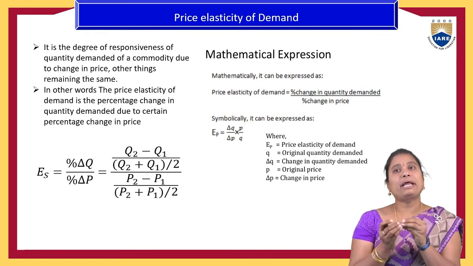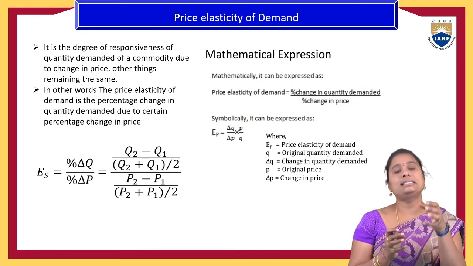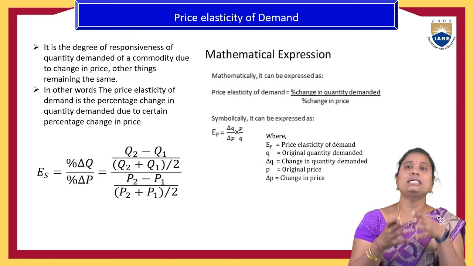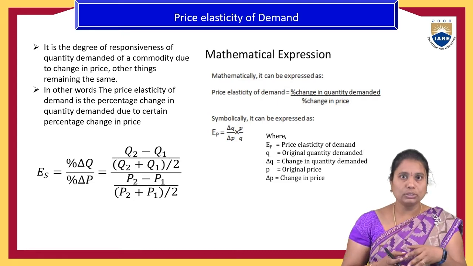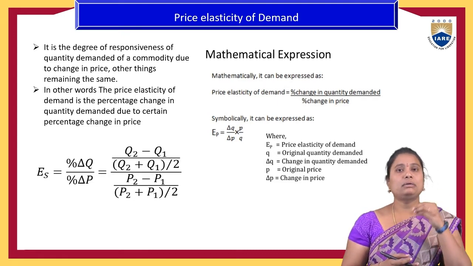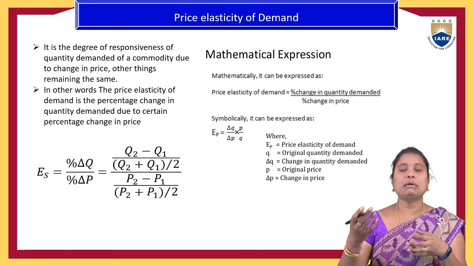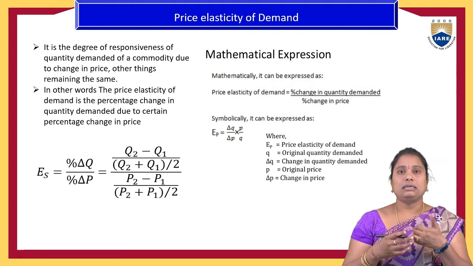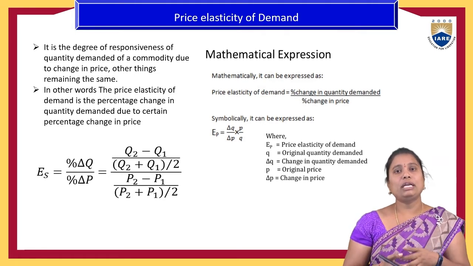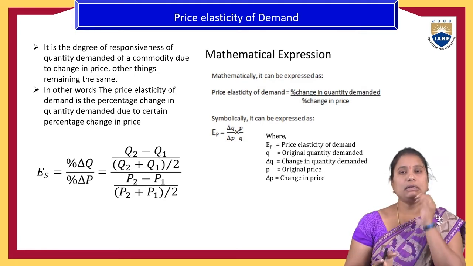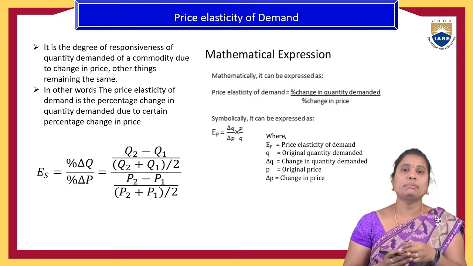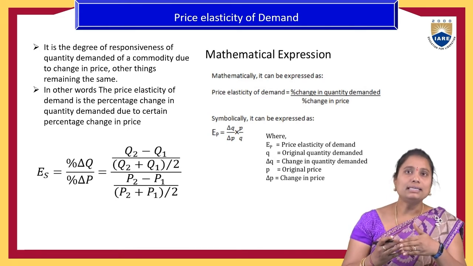Which means if the price elasticity of the demand is existing in the market, we have to assume that if the law of the demand has to hold good, the income, advertisement, government policies, the future expectations, the other commodity prices, taste and preferences of the people, everything remains constant. Only one thing is changing, that is the price of the commodity.